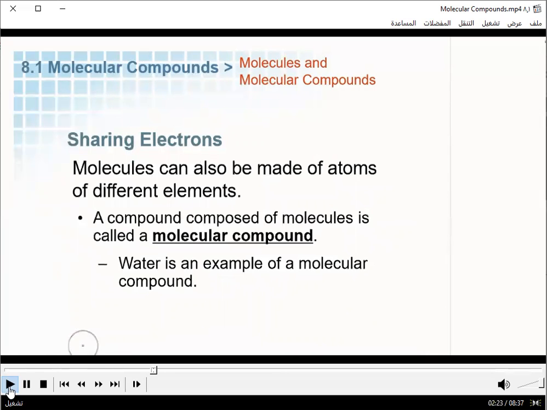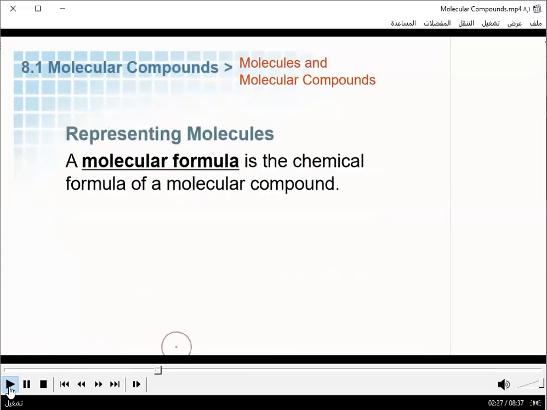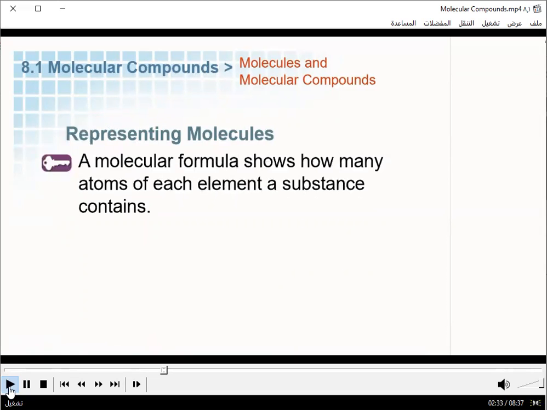One example is water, H2O. It has hydrogen in it and oxygen. A molecular formula is the chemical formula of a molecular compound. A molecular formula shows how many atoms of each element a substance contains. So H2O contains 2 atoms of hydrogen and 1 atom of oxygen in 1 molecule of H2O.